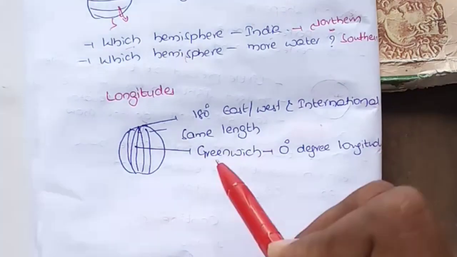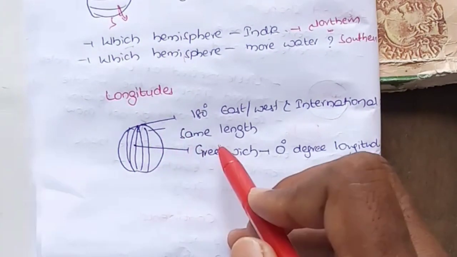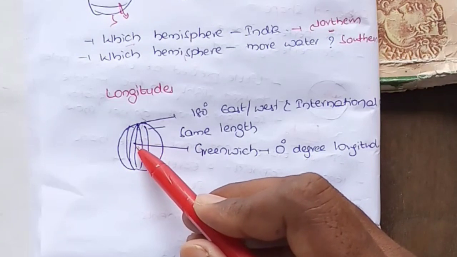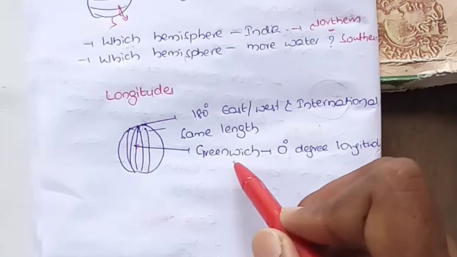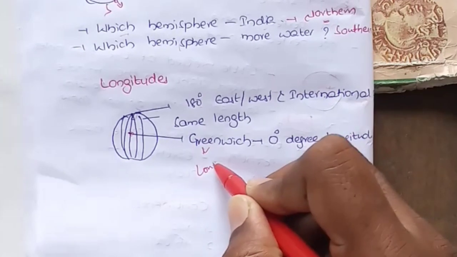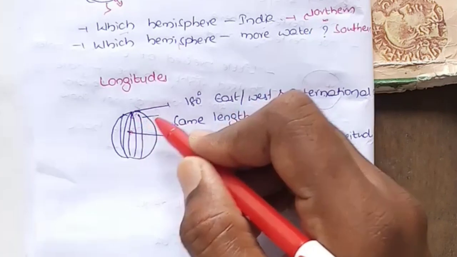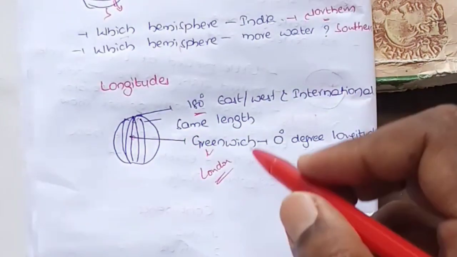And coming to the longitudes. These longitudes are the same in length, and the 0 degree longitude is called the Greenwich longitude, and it passes through London, the capital city of England. Opposite of this 0 degree longitude is the 180 degree longitude.